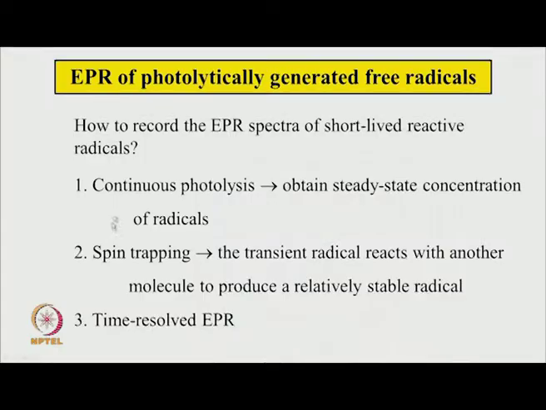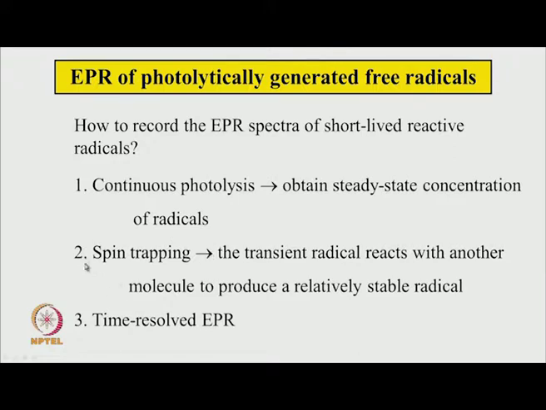There are three ways one can do the experiment, shown in the slide. One is continuous photolysis. Let the reaction be carried out all the time, with light on the sample, and we can hope to get some steady state concentration of the radical, and that can be seen in a steady state EPR spectrometer. Another possibility is called spin trapping.